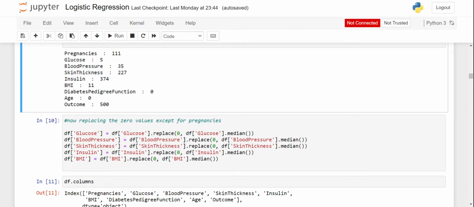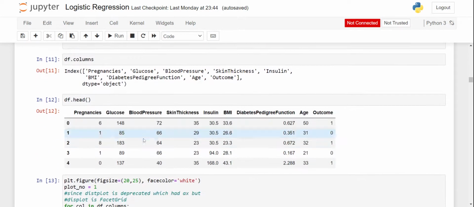So we will replace the zeros with the median of each feature, so that our data is not centralized like with the mean, because we have outliers, so I used the median instead.